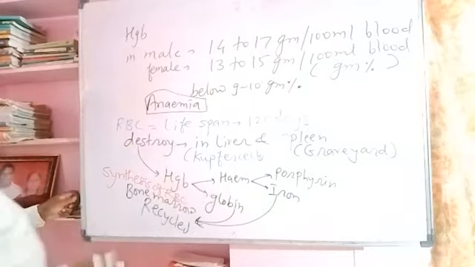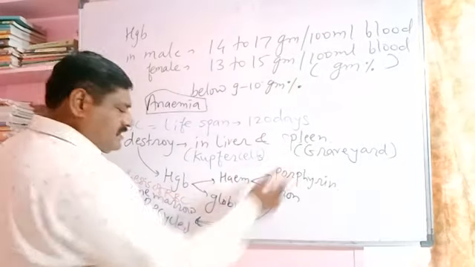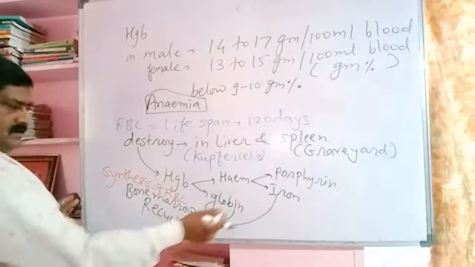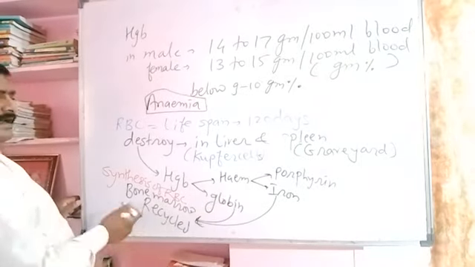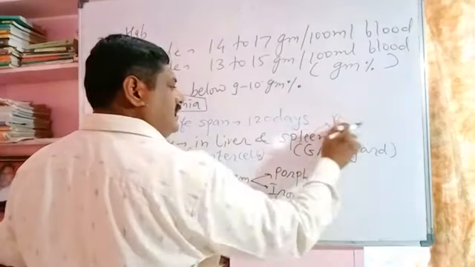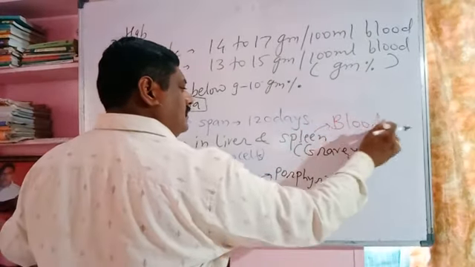Hence, the spleen is commonly called the blood bank. It provides a loan of the iron and globin to the bone marrow. Hence, the spleen is commonly called the blood bank of the body.